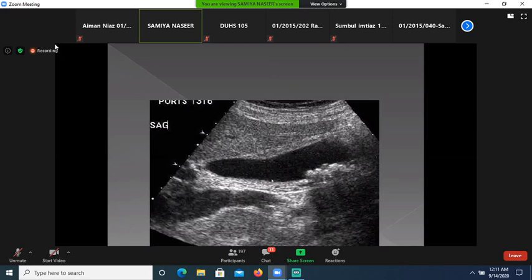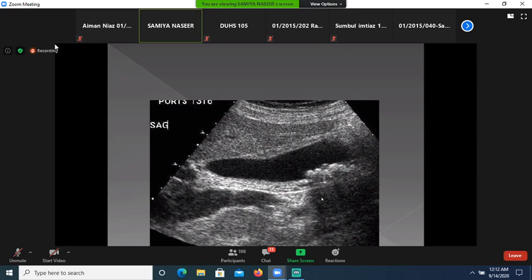This is cholelithiasis. Gallbladder is normally distended and the wall is not thickened, but multiple calculi are seen within the gallbladder, giving posterior acoustic shadowing. Posterior acoustic shadowing was produced by the bone and the calcified structures.